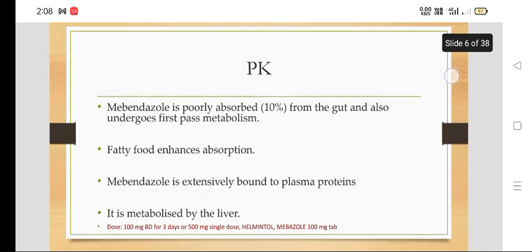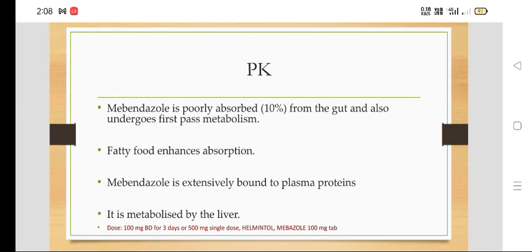Now pharmacokinetic properties. Mebendazole is poorly absorbed, 10 to 20% from the gut, and also undergoes first pass metabolism. Fatty food enhances the absorption of mebendazole. It is extensively bound to plasma protein, and it is metabolized by the liver. Dose is 100 mg thrice a day for 3 days, or 500 mg single dose. The brand names that we know: Mebex, Mebazole, Helminthol; 100 mg tablet is available. It is given 3 times a day or twice a day, or as a 500 mg single dose.